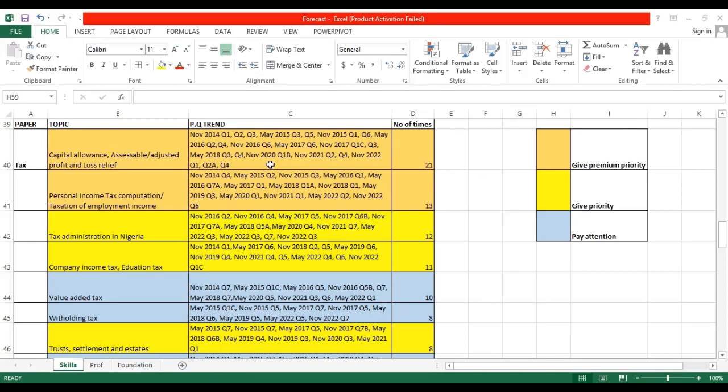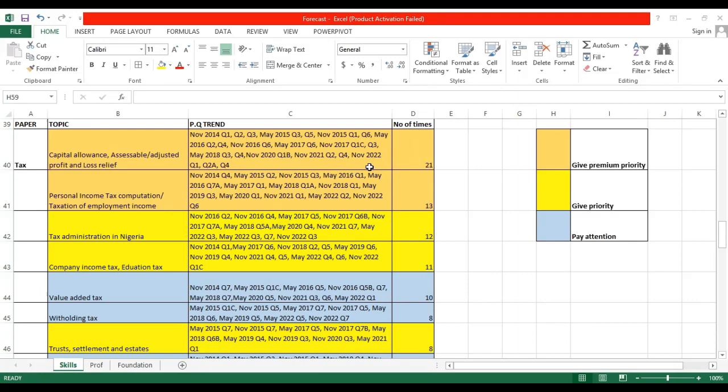So the first is capital allowance, assessable or adjusted profit, as well as loss relief. This topic has been heavily examined about 21 times from November 2014 to last year, that's November 2022, and it was examined heavily too, extensively in last year.